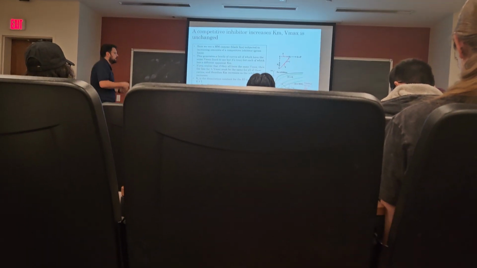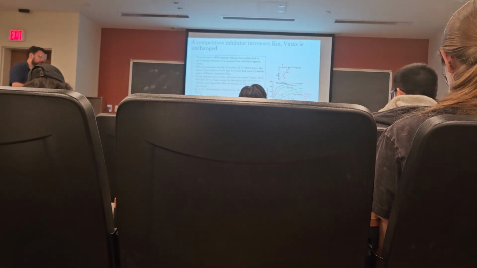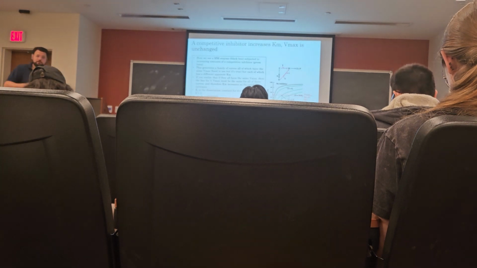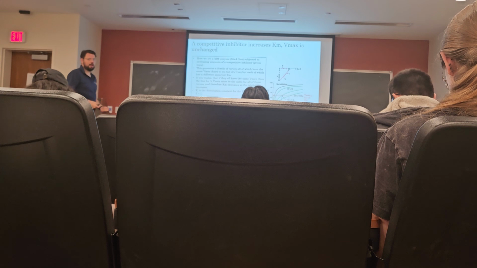The smaller the Ki, the stronger the inhibitor binds. And the stronger the inhibitor binds, the more it's going to prevent the substrate from binding. So a small Ki inhibitor will have an outsized effect compared to a large Ki inhibitor.